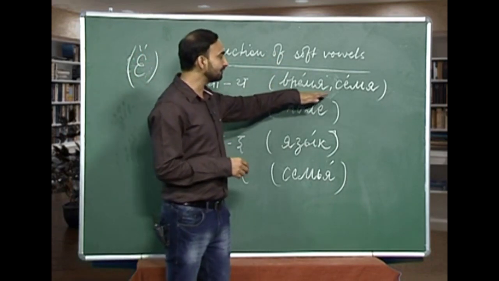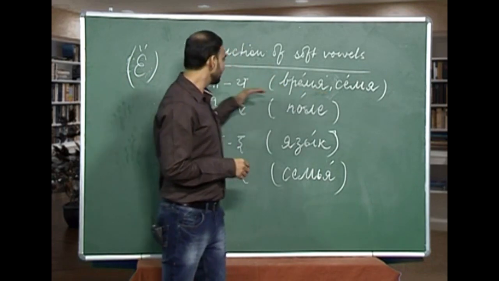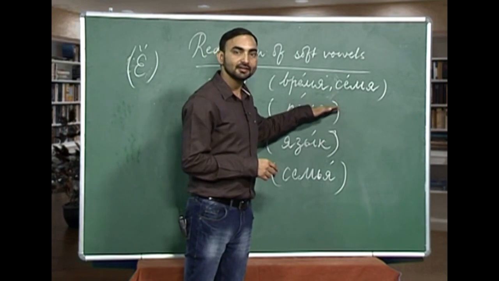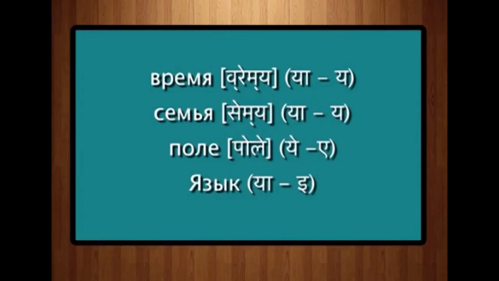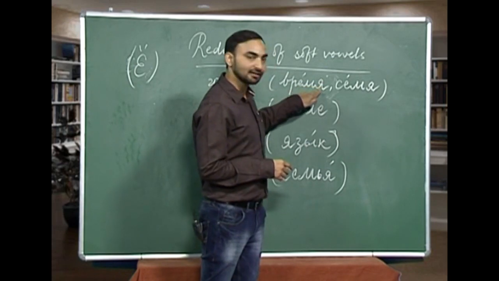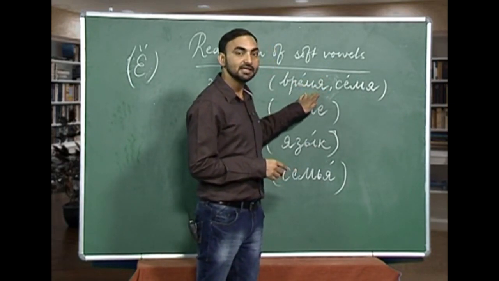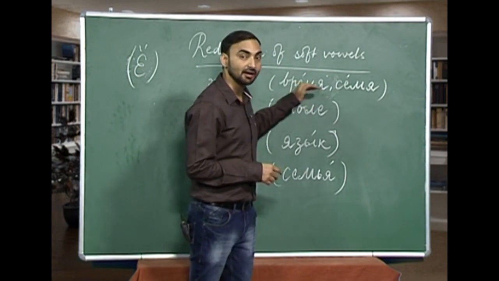The sound of ya becomes ya when ya comes in an unstressed position, like in v, r, ye, ma, ya. Vremya. Vremya is time. So, here this ya is coming in an unstressed position, that is why it is pronounced as ya, not ya. Vremya.